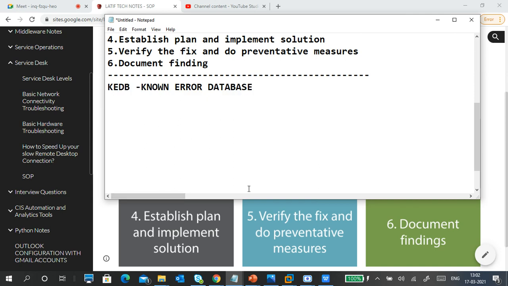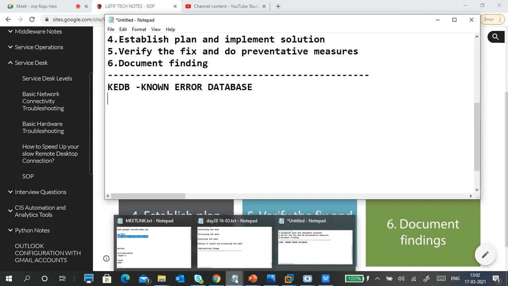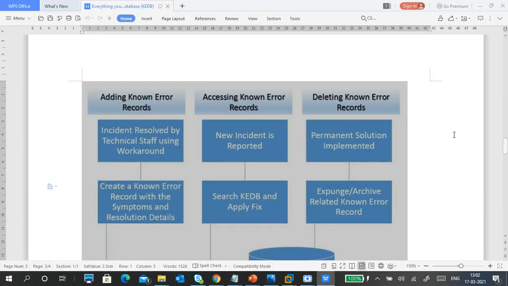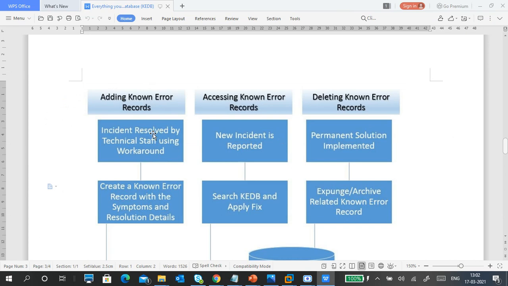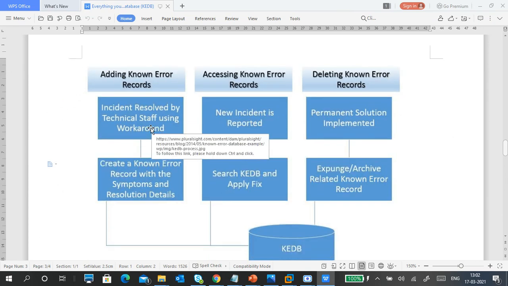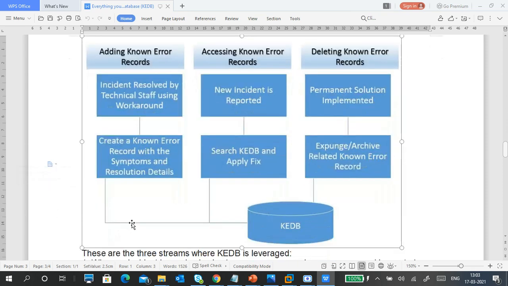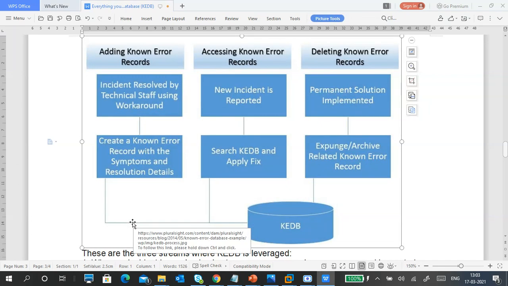Okay, so these are common questions generally. Understanding the terminology is a very important part. So this is a diagram. Adding known error records: an incident solved by technical staff using a workaround. Create a known error record with the symptoms and solution details. If you see these particular symptoms, it means this can be the solution. So this is the issue, these are the symptoms, and this is the solution you made. You add it into the known error database. So the known error database now has the issue, symptoms, and the solutions.